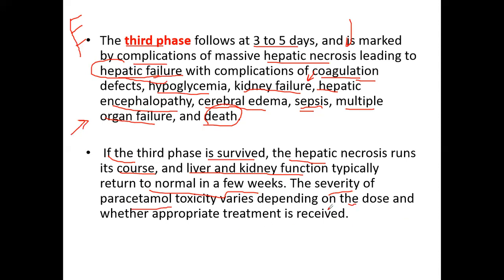And so the paracetamol toxicity mainly depends on the dose, and then whether the appropriate treatment is received by the patient or not. So these are the main factors that are responsible, and we will manage the patient according to their dose and also whether the patient has received the initial treatment or not.